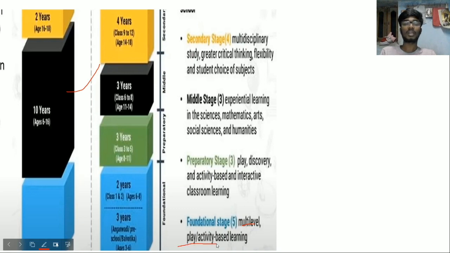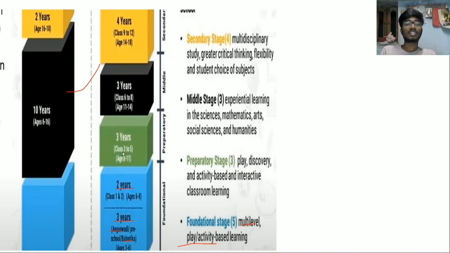That means learning will be based on visualizing the things, identifying the things. So all this type of learning. This is like 3 years of preschool or Anganwadi or Bal Vikas school, from ages 3 to 6, and 2 years of grade 1 and grade 2, or class 1 and class 2.